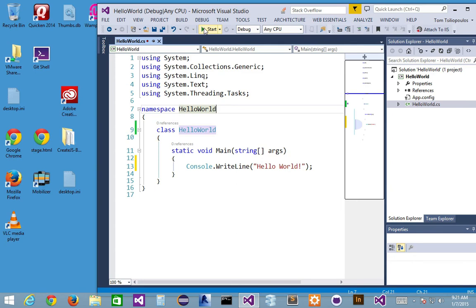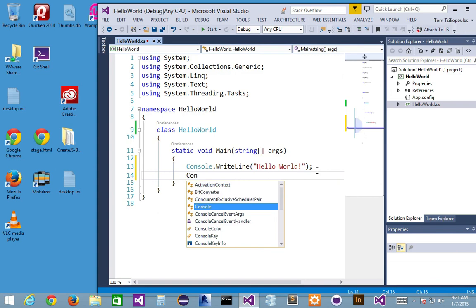I could do Control F5. Yeah, okay. What else? Is there anything else I can put in there to stop the command? I can ask for an input. Read key. I like read key. Right? How do I do the read key? Let's do the read key. What do I put in?